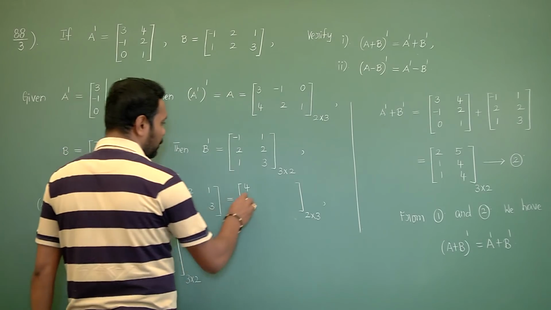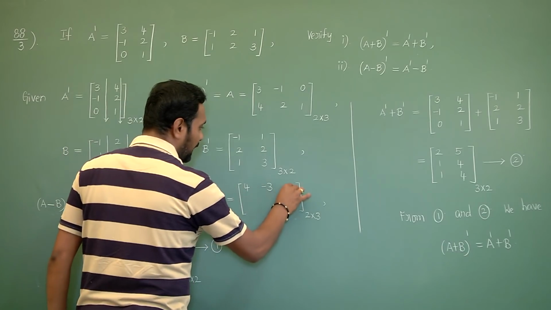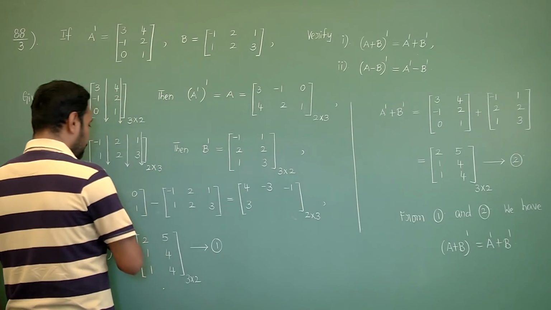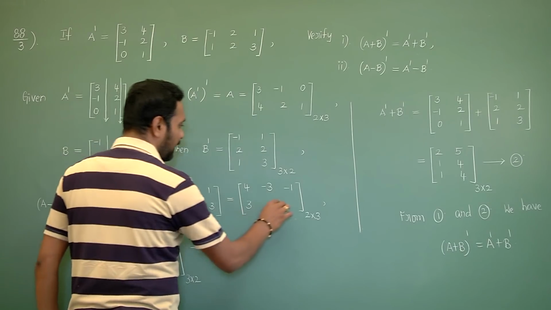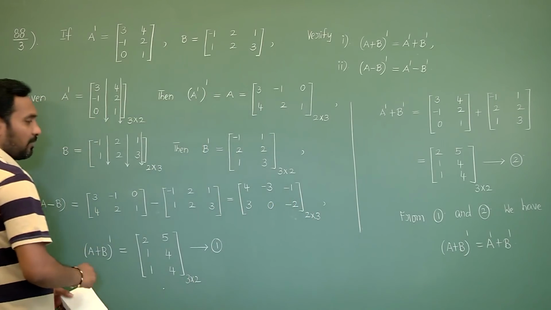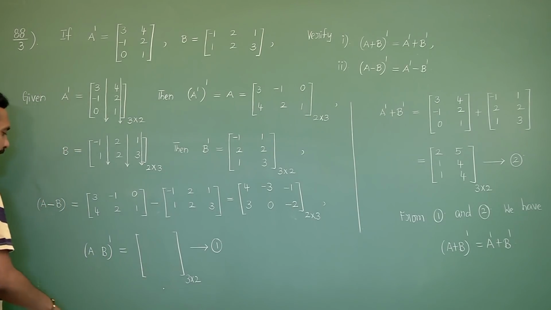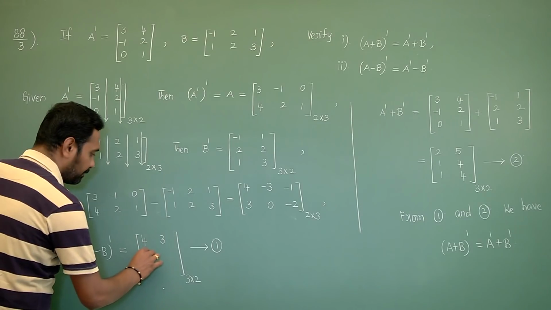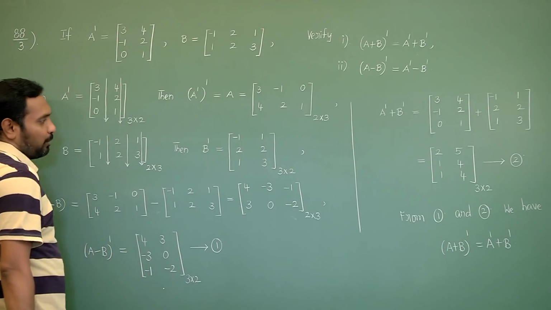Minus 1 minus 2, minus 3. 0 minus 1, minus 1. 4 minus 1, 3. 2 minus 2, 0. 1 minus 3, minus 2. And as we have to calculate A minus B whole dash, then transpose of these matrix 4, 3, minus 3, 0, minus 1, minus 2.